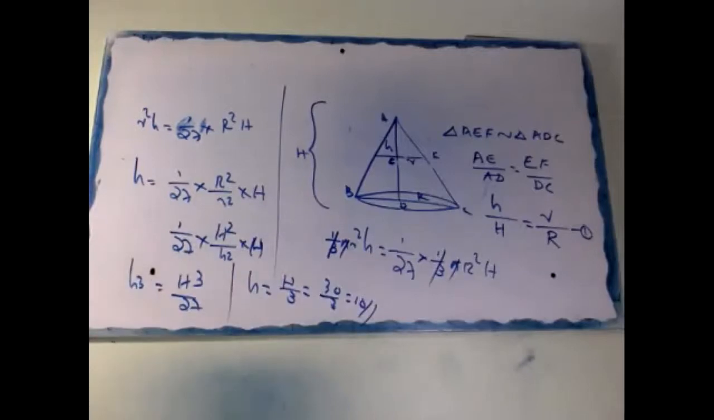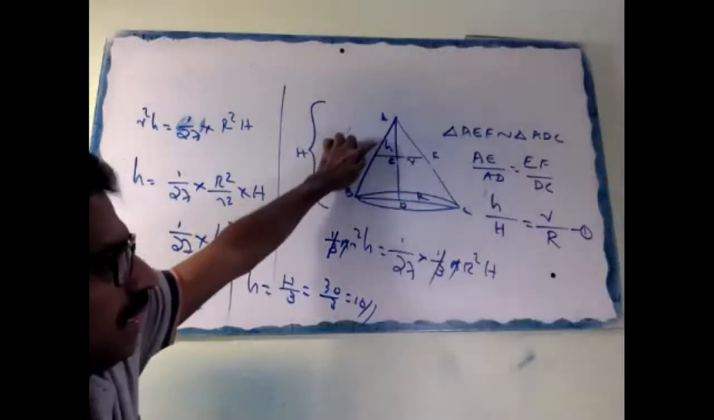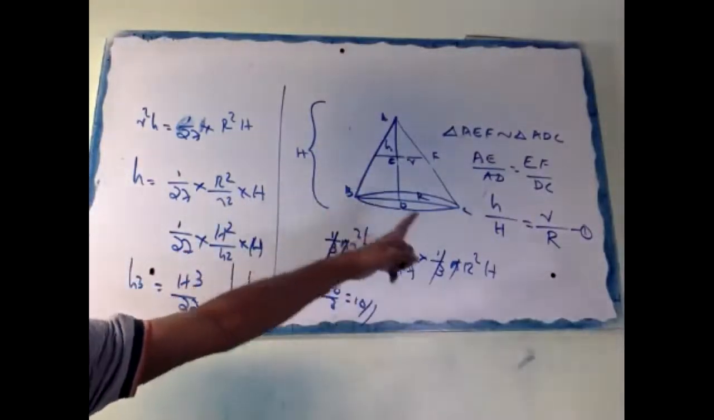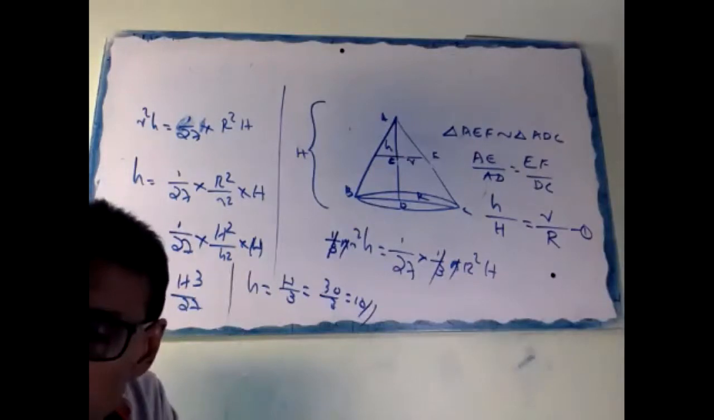Triangle AEF. Look at the triangle. Triangle AEF is similar to triangle ADC, by AA similarity. Reason: angle A is common. Then angle AEF equals angle ADC, corresponding angles. Therefore, triangle AEF is similar to triangle ADC. Then AE divided by AD equals EF by DC. In similar triangles, corresponding sides are proportional. So AE is small h, AD is capital H, equal to r by capital R. This is equation 1.